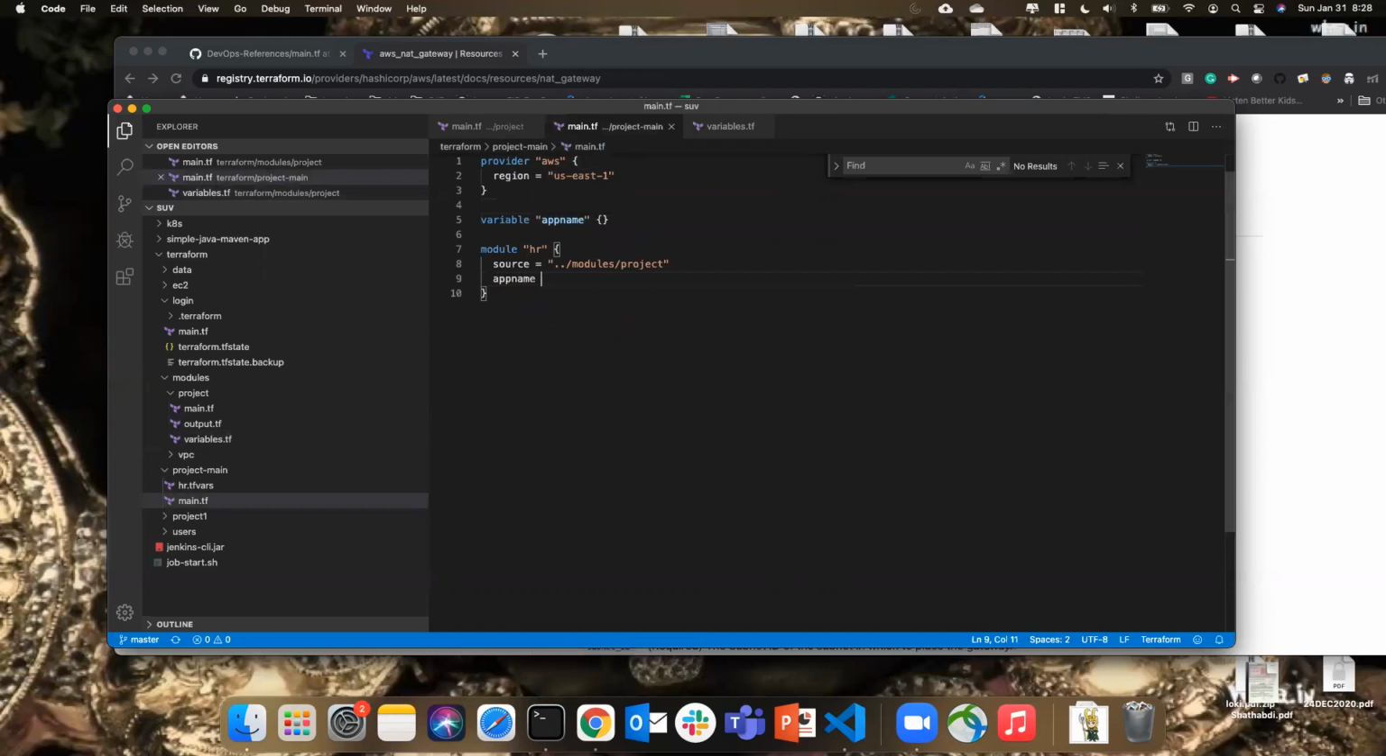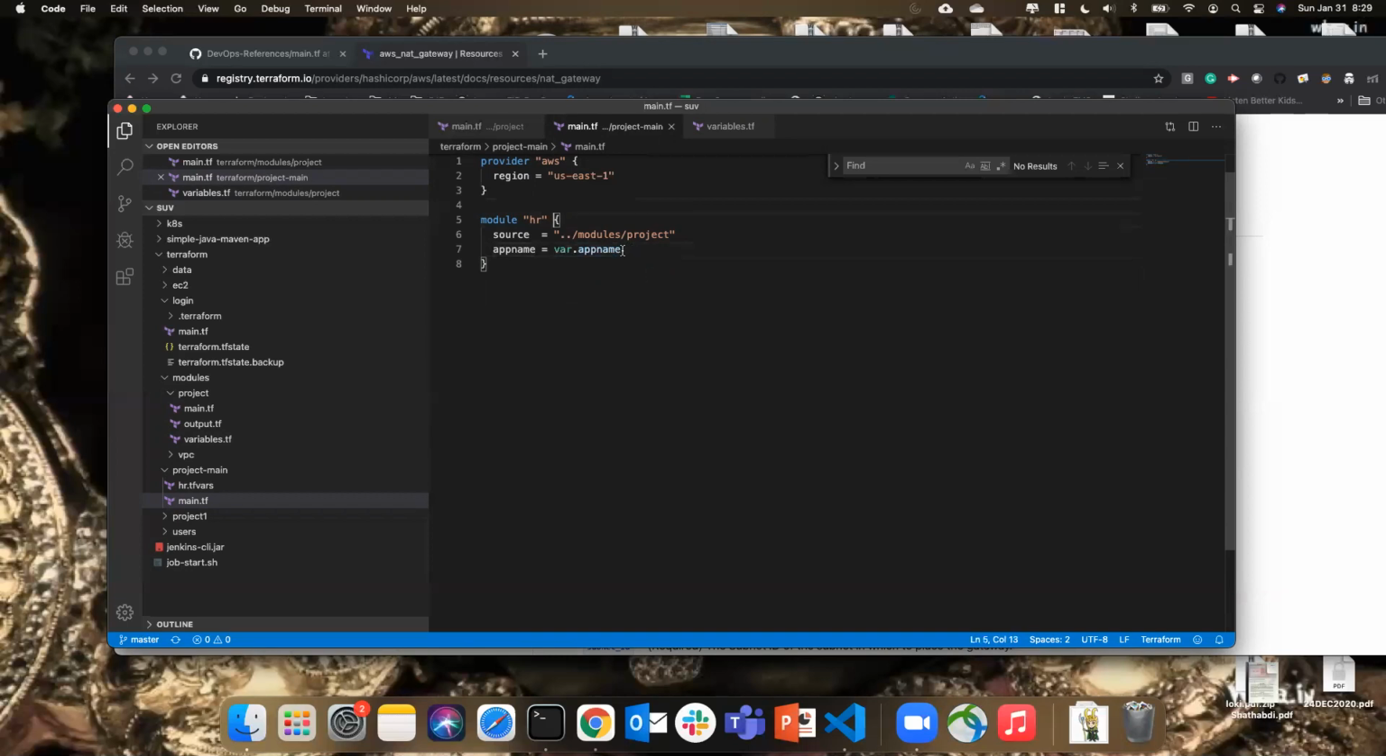So app name is equal to, so this is for HR, right? I'm going to give the HR. That's it. So here I'm hard coding HR here, so I don't even need to mention this variable. Clear? So in case you want to variabilize this hard coded value, then you need to take a variable called app name. You can take any name.